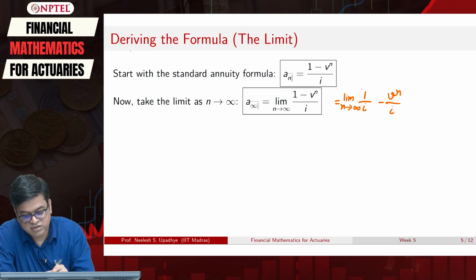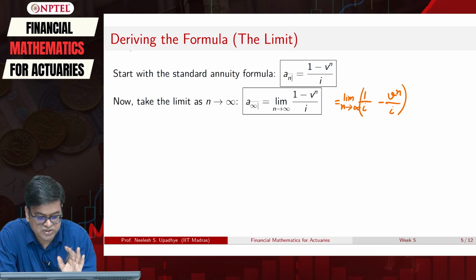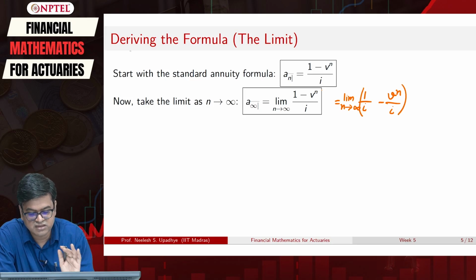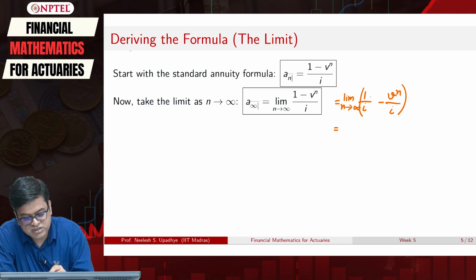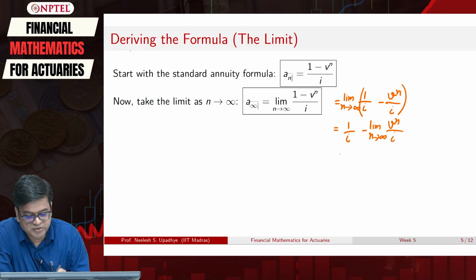Now what will happen? I know that this v raised to n actually tends to 0. So, this limit actually exists, so I can split it. First thing, you look at this number, is it dependent on anything related to n? No. So, this number 1 by I stands as is, minus what I am interested in, which is limit as n tending to infinity of v raised to n upon I. Is there anything dependent on n? This I is perfectly a constant.